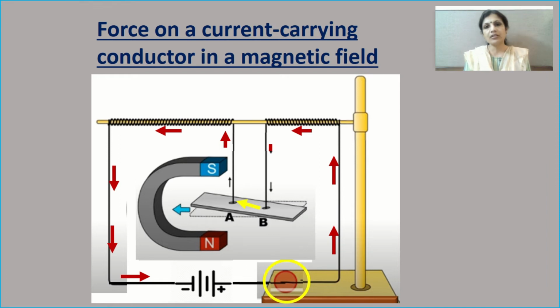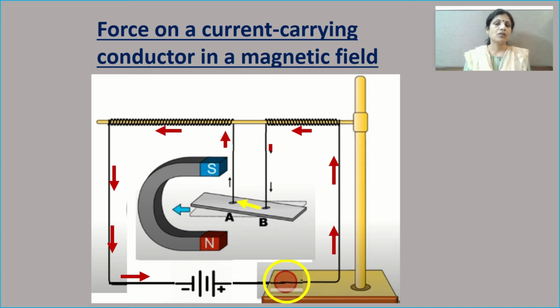In the very first video lesson we studied that a current carrying conductor produces a magnetic field around it. You remember this? Then the aluminium rod will also produce a magnetic field around it. At the same time, we have kept a horseshoe magnet there, which has its own magnetic field. Now the magnetic field of the aluminium rod and the magnetic field of the horseshoe magnet, two magnetic fields, act like two magnets.